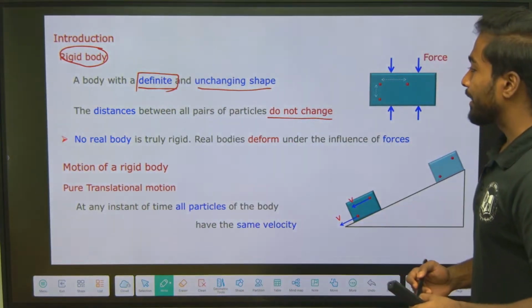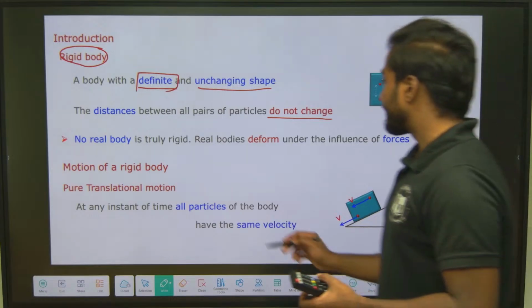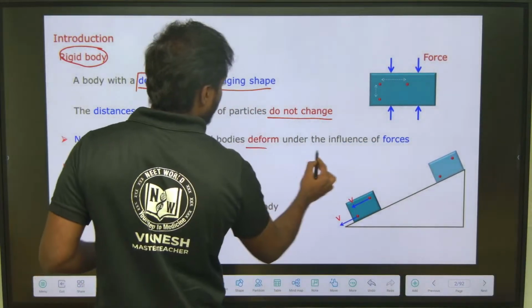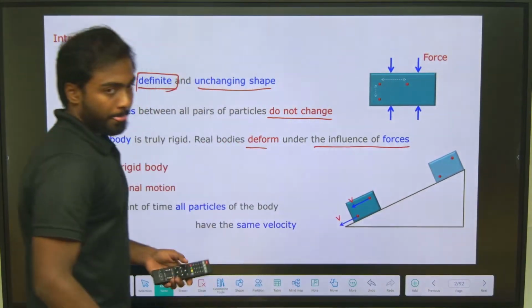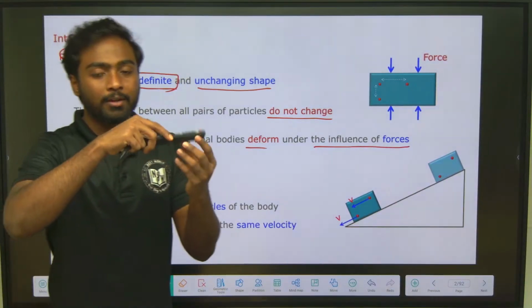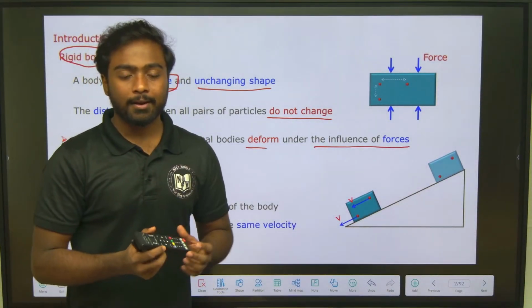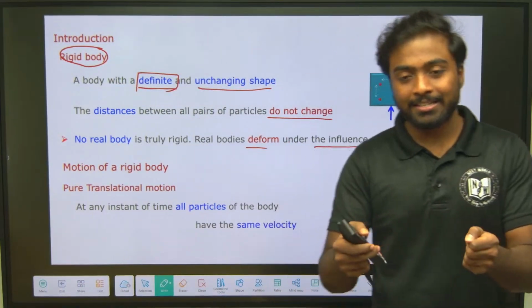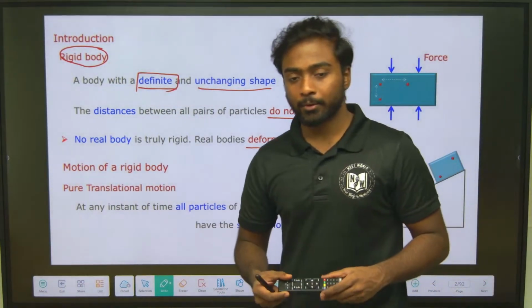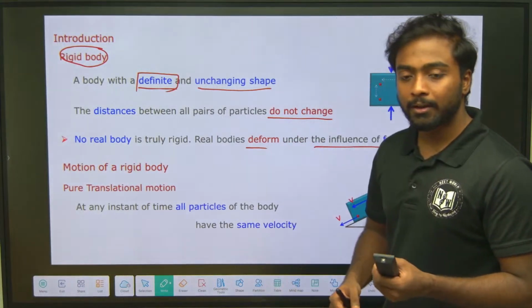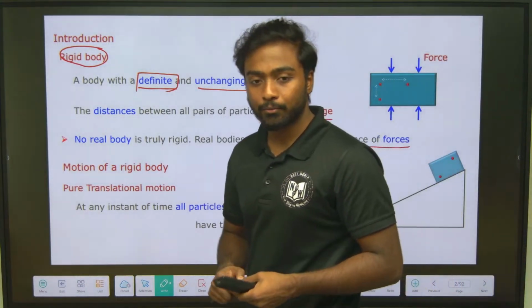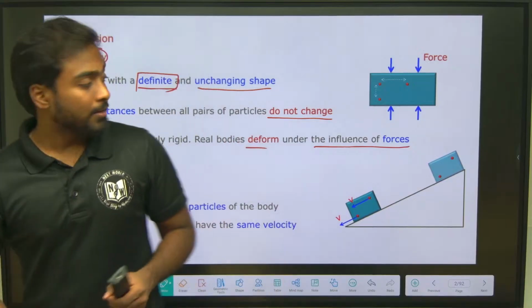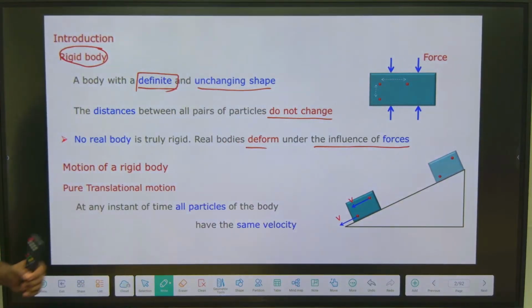No real body is truly rigid. Real bodies deform under the influence of force. When I apply a force on a body, it will try to deform; it can either extend or break. Those properties we will see in the mechanical properties of solids. Then, motion of a rigid body.